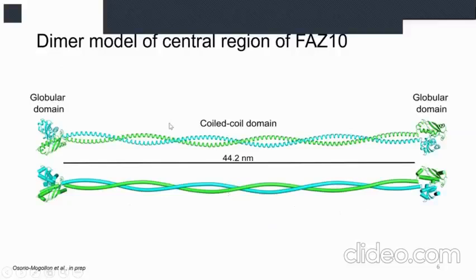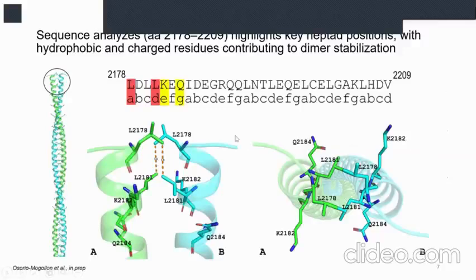The results present the dimer model of the central region, the coiled coil domain of 44 nanometers of length, flanked by 2 globular domains. About the coiled coil analysis, in the sequence we can see in red the classic hydrophobic amino acids in positions A and D. In this case, leucine. This amino acid has the responsibility of the interaction between both chains.